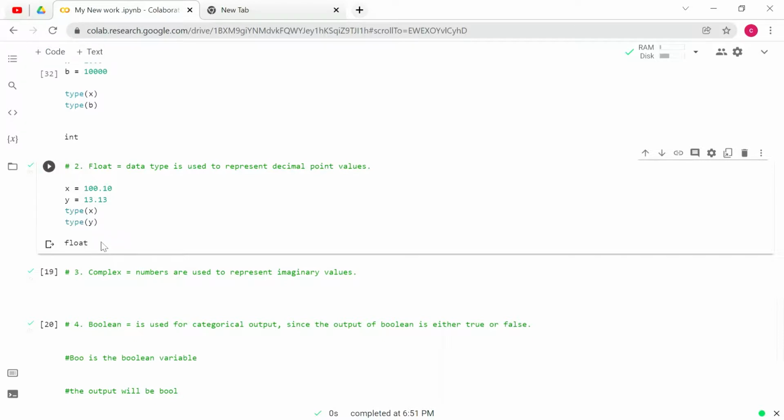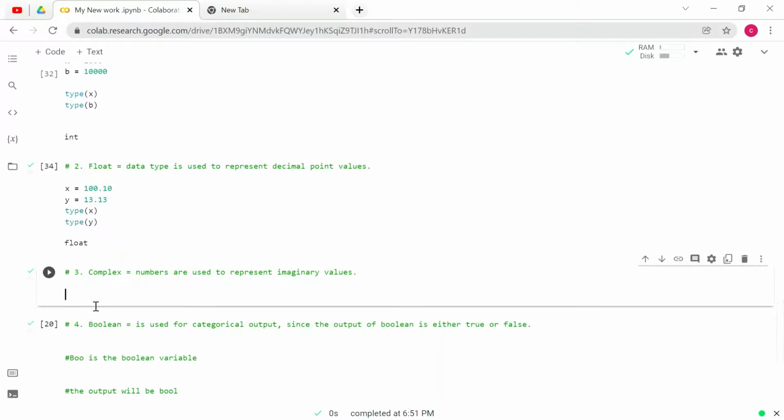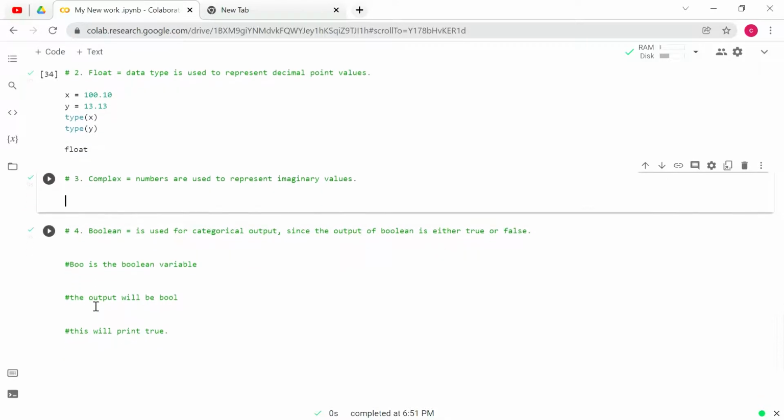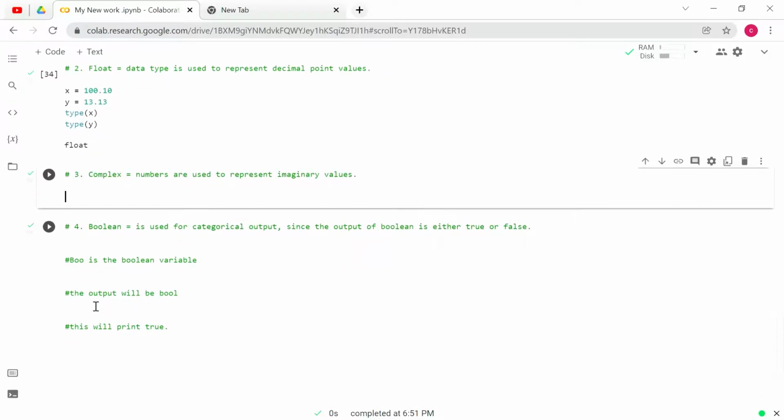Next is complex numbers. We usually know what complex numbers are. There will be some imaginary values inside the numbers. So let us see using an example. Give z as 12 plus 4j, and like this some imaginary values will be there in complex numbers.